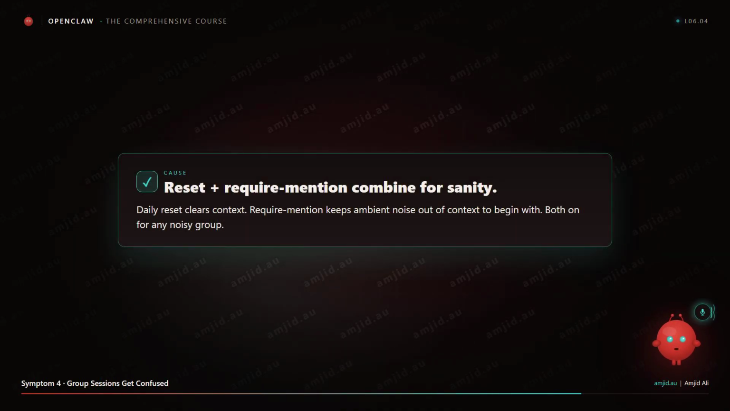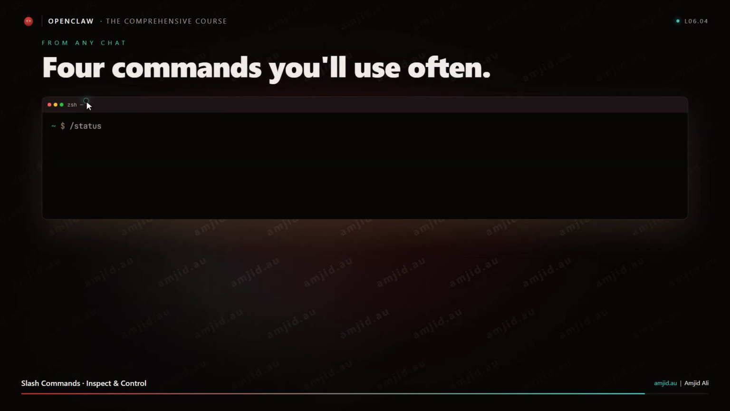Symptom 4. Group chat sessions accumulate forever and the agent gets confused. This is where reset policies and require mention combine to keep things sane. Daily reset clears the context. Require mention prevents ambient noise from getting into the context in the first place. Two layers of defense.